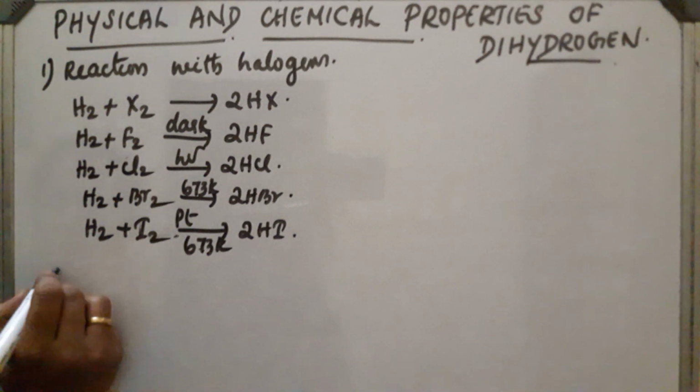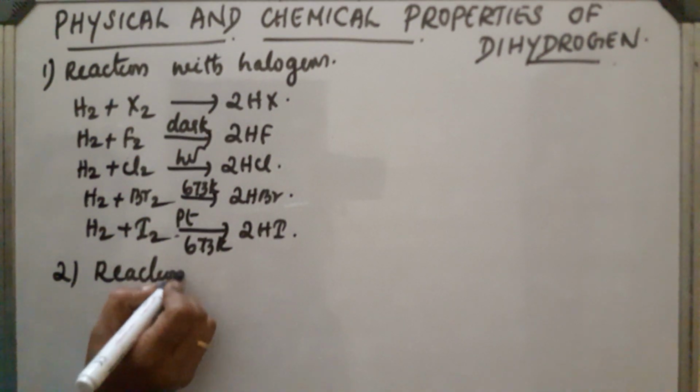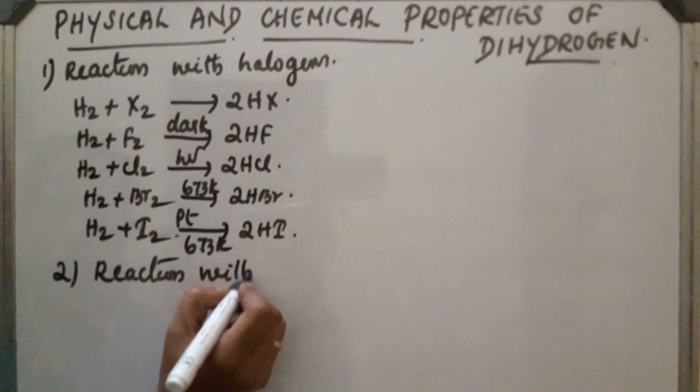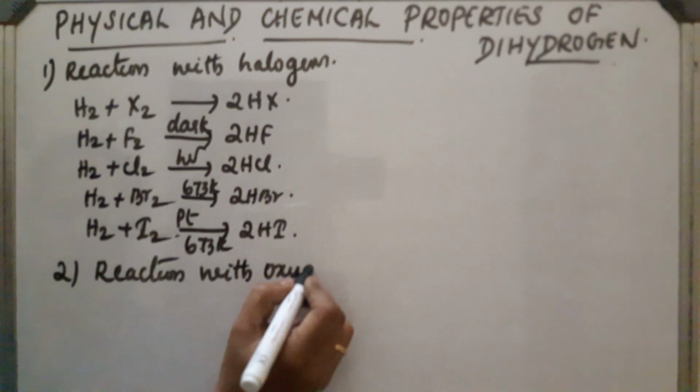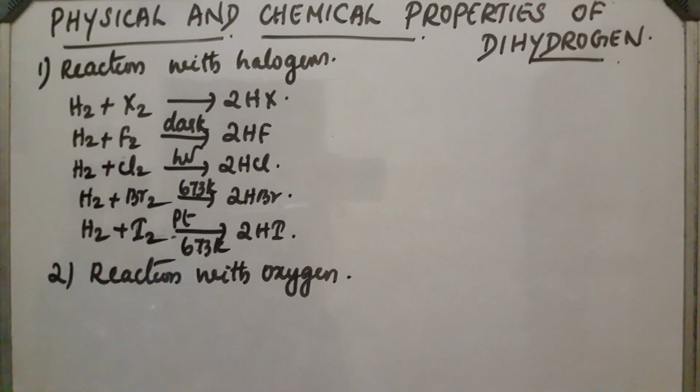Now, second is reaction with oxygen. This is a highly exothermic reaction. In the presence of catalyst or heating, it gets converted to H2O.